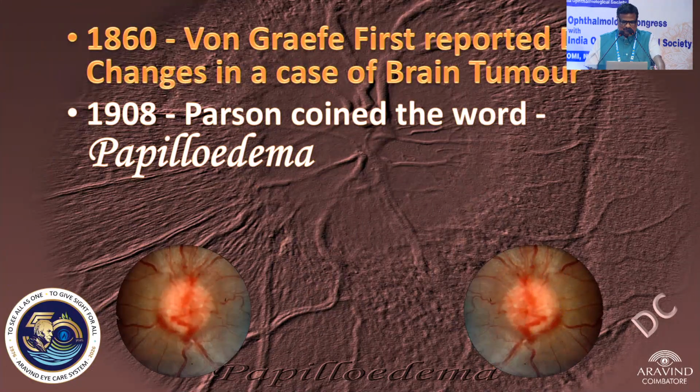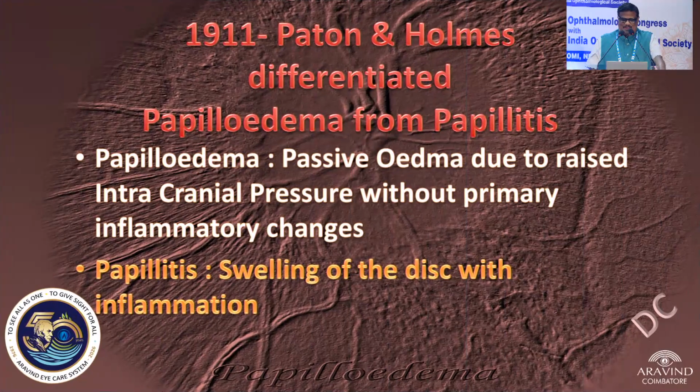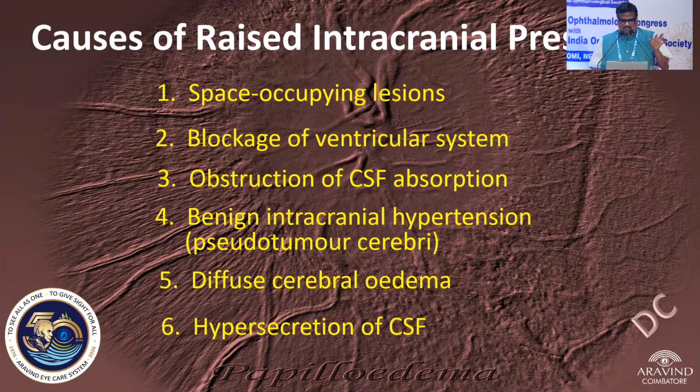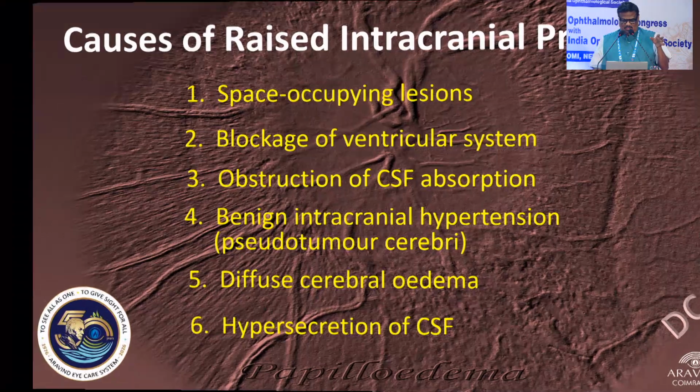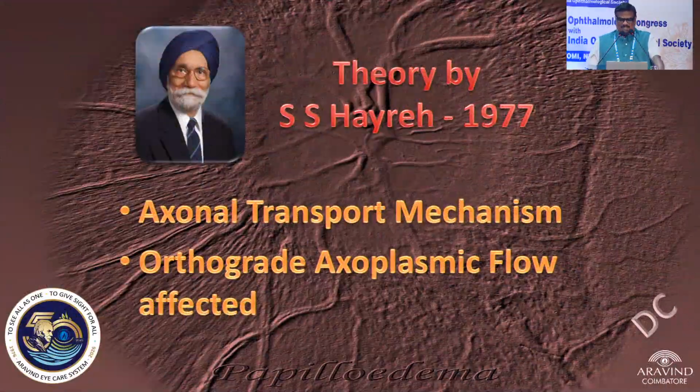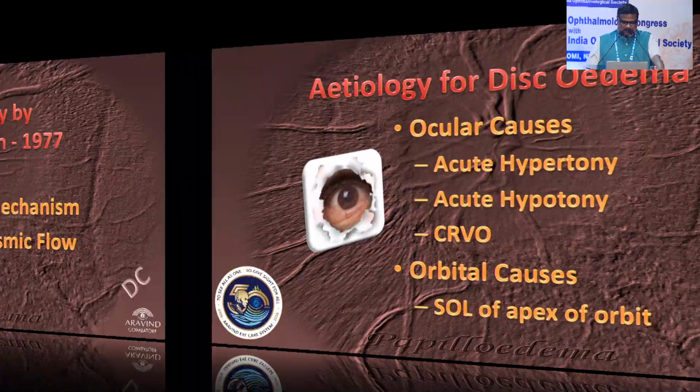Parson coined the word papilledema, first reported in a brain tumor, and then it was Patton and Holmes who said the main thing is that when there is a raised ICT with disc edema, it's called papilledema. So disc edema with raised ICT is the most important thing. There are a number of causes, like raised intracranial tension because of blockage of the ventricular system and so on. But the most important theory is that of Sogan-Singh-Ire, where the axonal transport mechanism is affected. That is the accepted theory for papilledema formation.